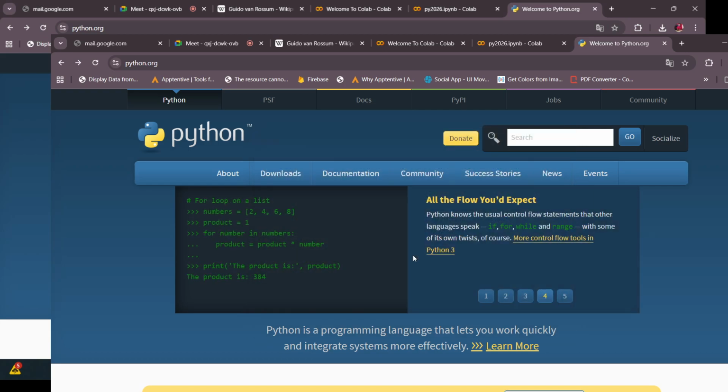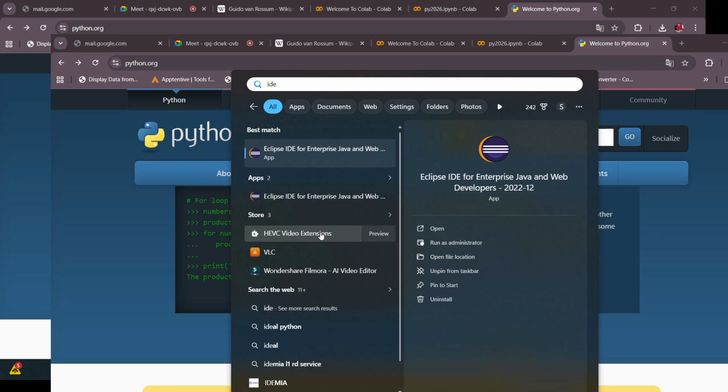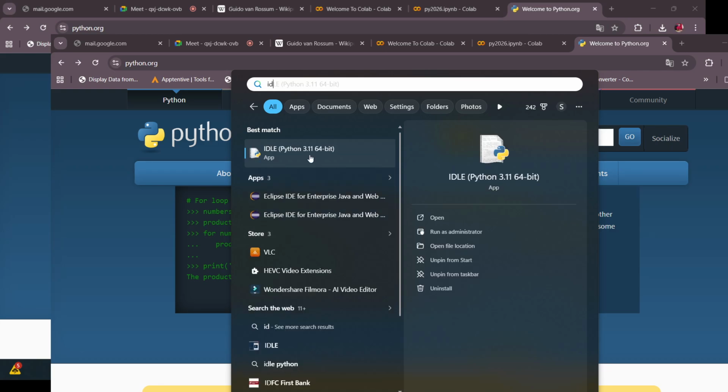Once you have installed, go to the Start button and search IDLE. You can see this IDLE.